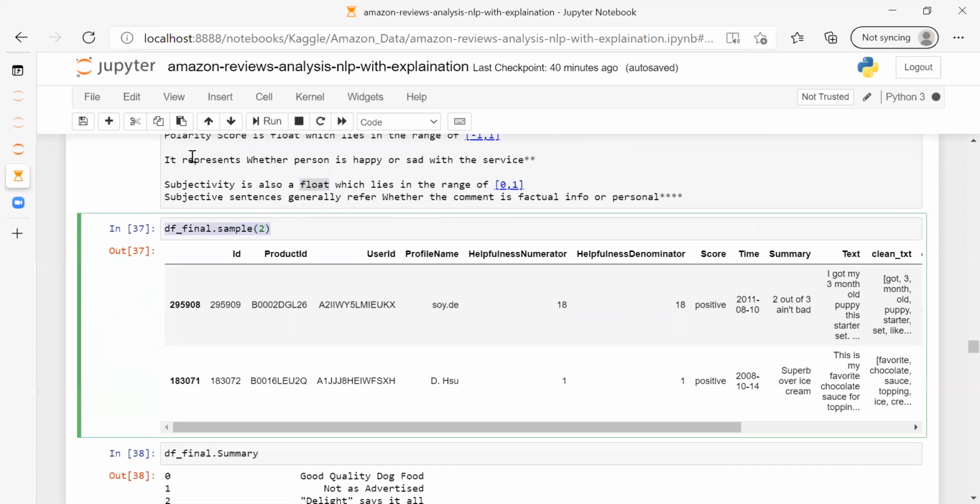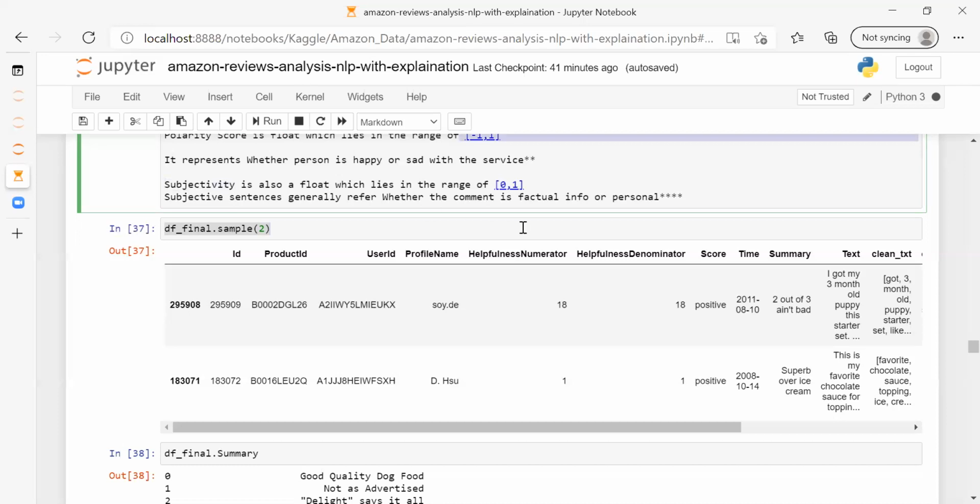So we'll be getting two scores. One is the polarity score, the second is the subjectivity score. As I told, polarity score will range from -1 to 1. Subjectivity generally refers to whether the comment or review that was given was factual information or personal information.